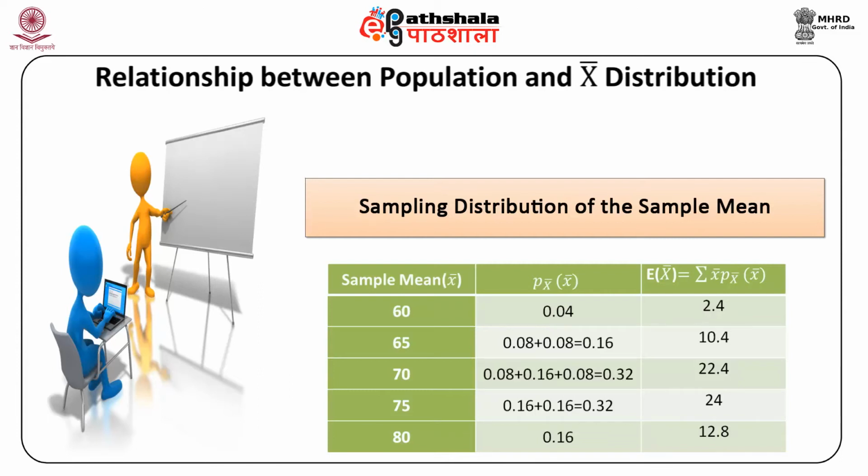Therefore, the variance of x bar, sigma x bar square, is equal to the variance of x divided by 2, which is sigma square by 2, which is 56 by 2, equal to 28. This is because we know that it is equal to sigma square by n, and the sample size in this case is 2. So that is the reason we have used 2 in the denominator in these last calculations.